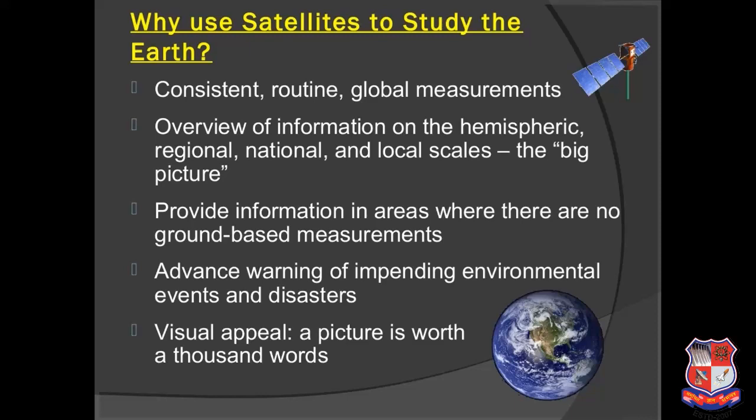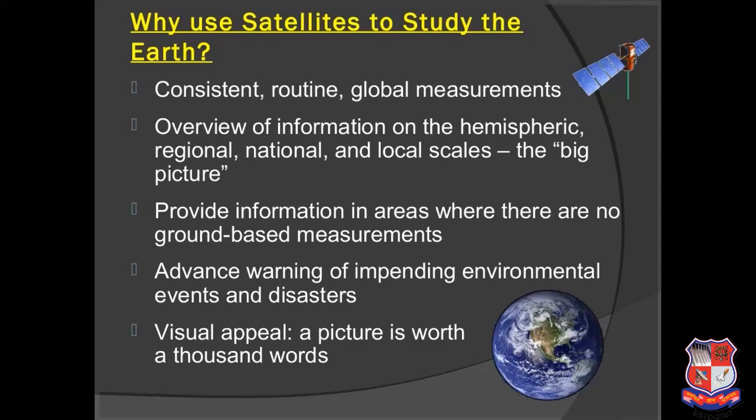Provide information in areas where there is no ground based measurement. So there are many inaccessible places on the earth right now. So how do we get the information about that? We are doing remote sensing. Next, advanced warning of impending environmental events and disasters. Remote sensing's biggest application nowadays is disaster management. How we are forecasting the weather, how we are forecasting the behavioral changes of glaciers, behavioral changes of icebergs, etc.